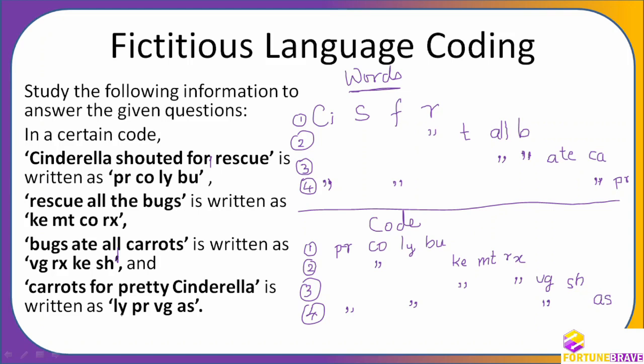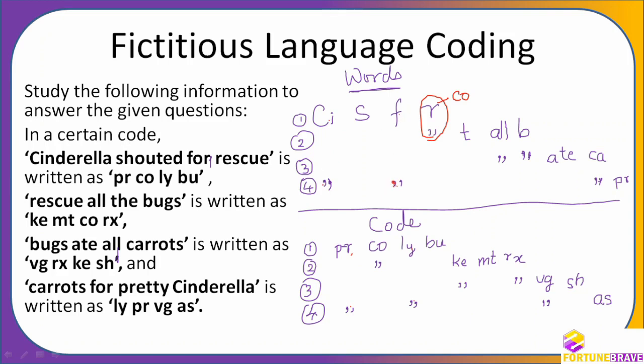Okay. Now we'll try to see which word codes are for which words. Okay. Now you can see here 1 and 2. What is repeated here? 1 and 2 is rescue. So the code is CO. I am writing the codes in red, and then you can see nothing is repeated here. PR is repeated in fourth. LY is also repeated in fourth. Here what has happened? Cinderella is repeated in fourth. For is repeated in fourth.